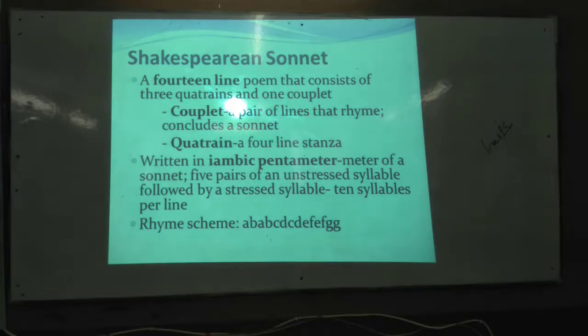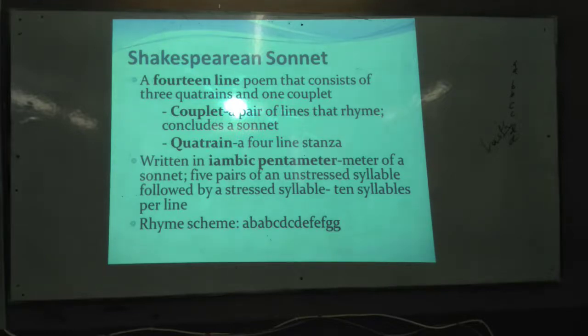Whenever you see a heroic couplet, a poem consists of 2-line stanzas, and the two lines have the same rhyme scheme. For example, the first 2 lines are A, the second 2 lines are B, the third are C, the fourth couplet is D. This is called what? Heroic couplet. When you see that the similar way is repeated again and again. And a quatrain means what? A quatrain means there must be how many lines?